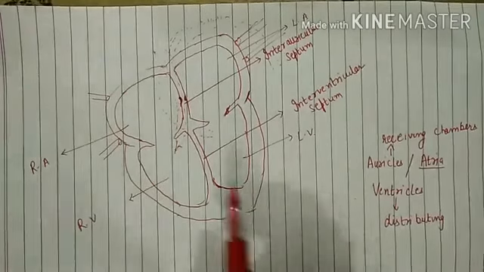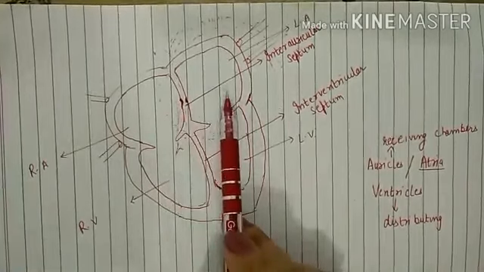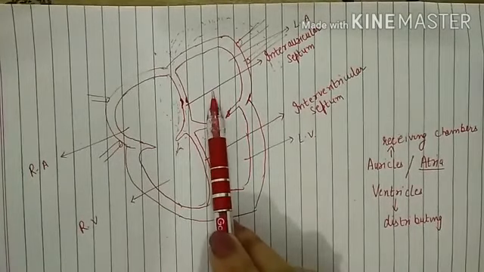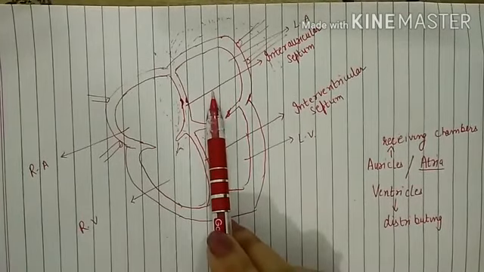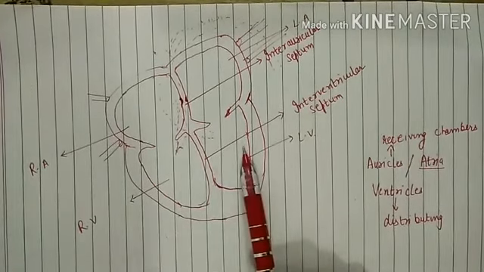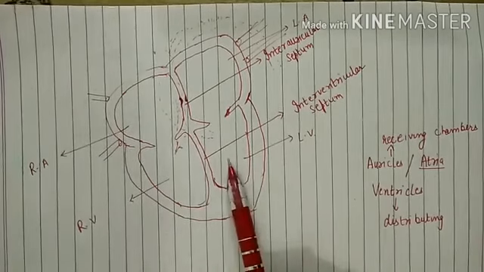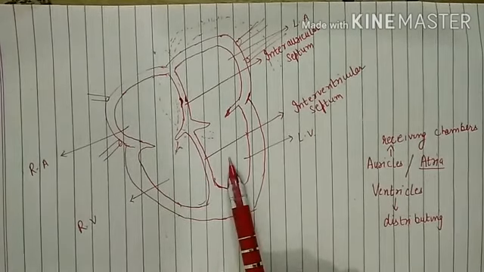So the upper 2 chambers, the right auricle and left auricle, are known as receiving chambers since they receive the blood, and the lower 2 chambers are known as distributing chambers, and they will distribute the blood to various parts of the body.